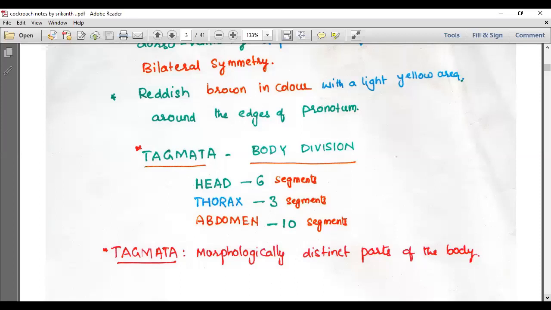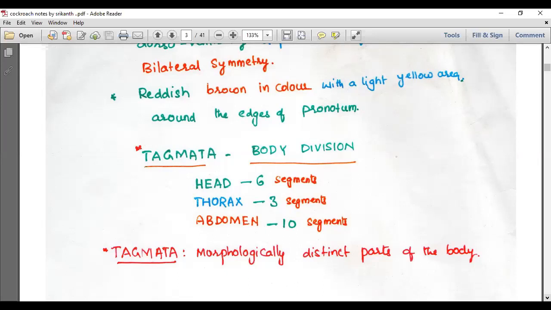Three tagmata are present here: head, thorax, abdomen. In the head region, you'll find 6 segments. Thorax contains 3 segments. And abdomen has 10 segments. So head with 6 segments, thorax with 3 segments, and abdomen with 10 segments.